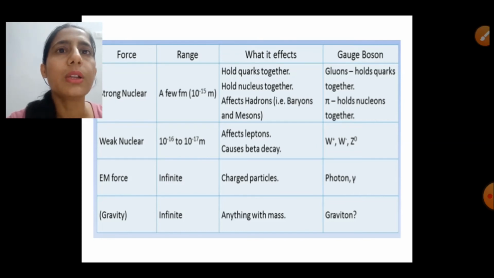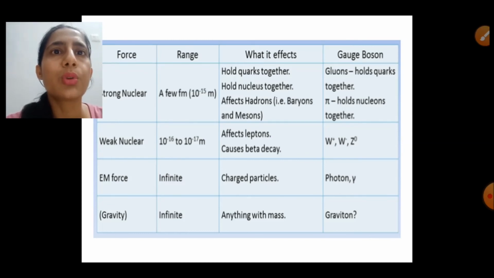Now the gauge bosons of strong forces, the mediators: if there are protons and neutrons in the nucleus, then pions exchanged between protons and neutrons are the mediators of the strong force. If we move to the higher level, where protons and neutrons consist of quarks, the gluons are the mediators of the strong force at the quark level. So between quarks the mediators are gluons, and between protons and neutrons the mediators are pions.